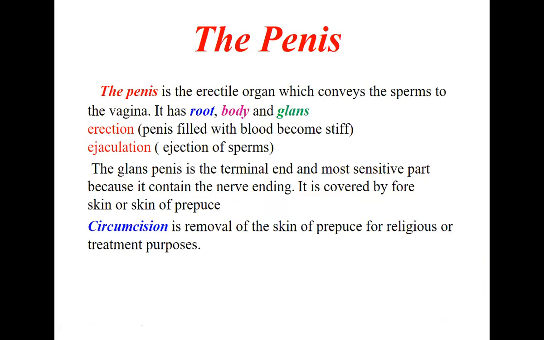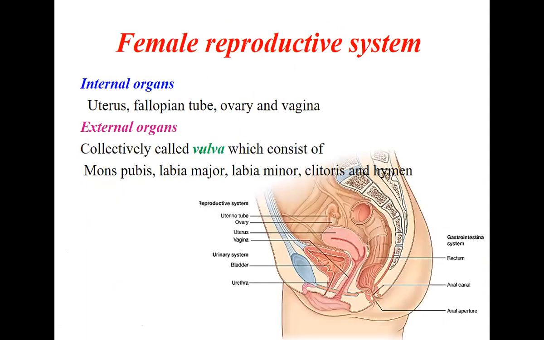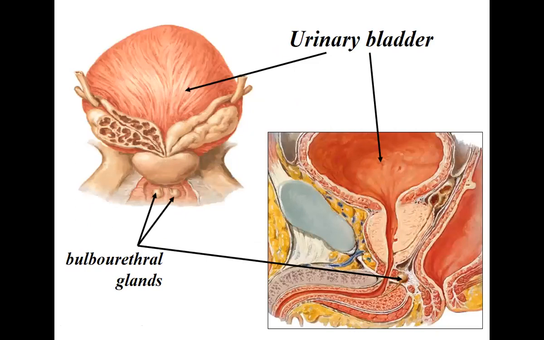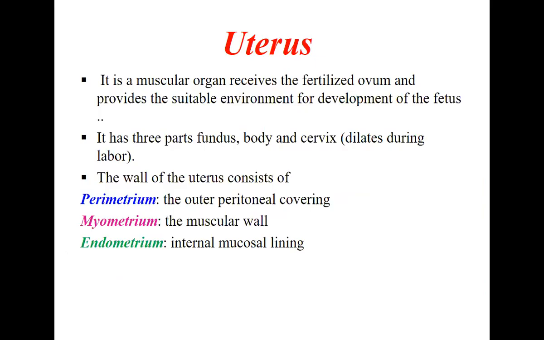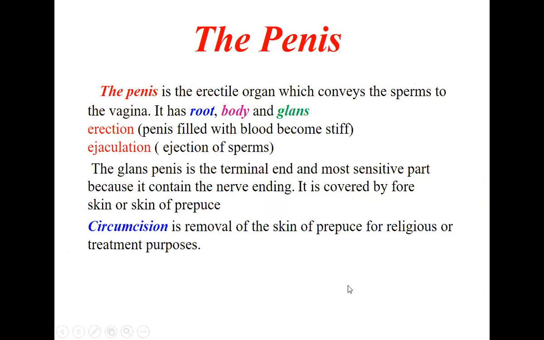Now coming to the copulatory organ, that is the penis. The penis is the erectile organ which conveys the sperms to the vagina. So the function of the penis is to convey the sperms to the vagina. It has three parts: the root, body, and glans.